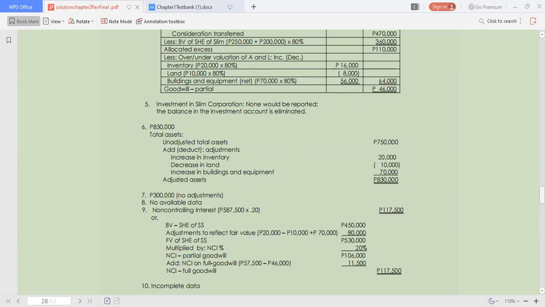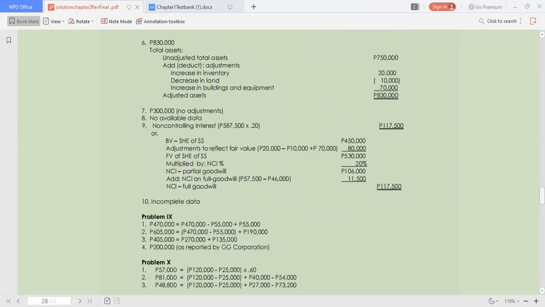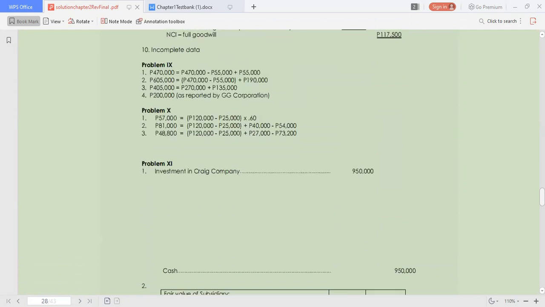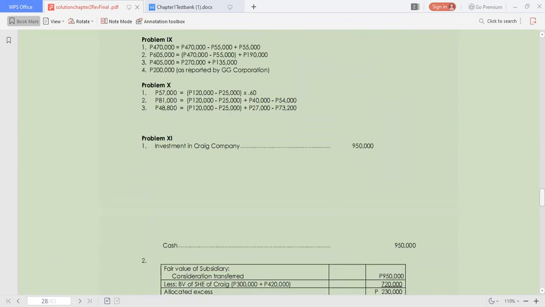So, we cannot provide for the consolidated balances of the stockholders' equity. Okay, now we go to number 10. Number 10 is push down accounting. Actually, it's number 11 in our solution guide.